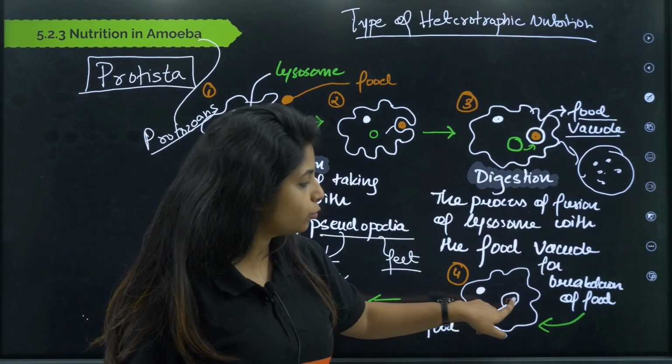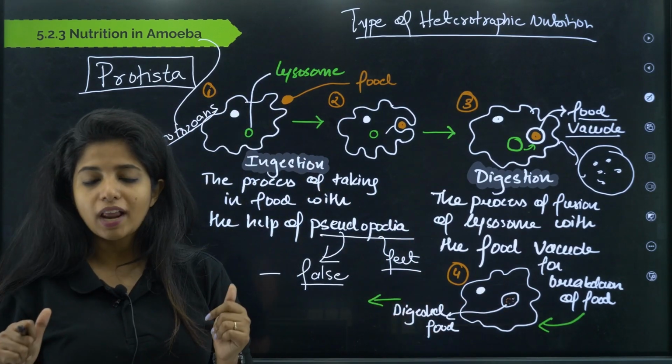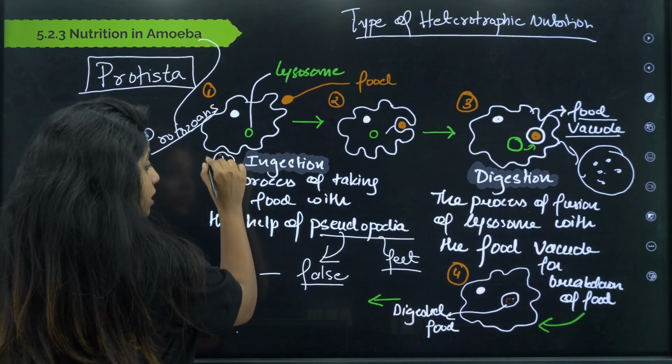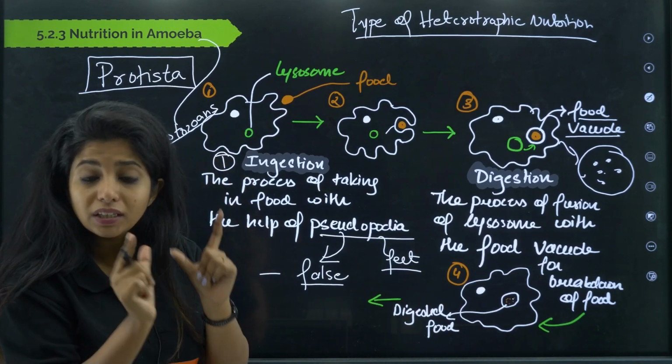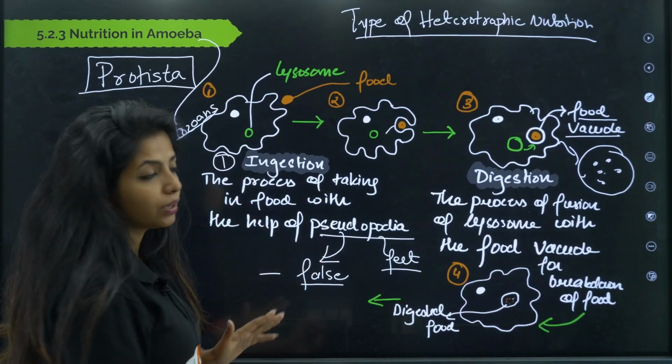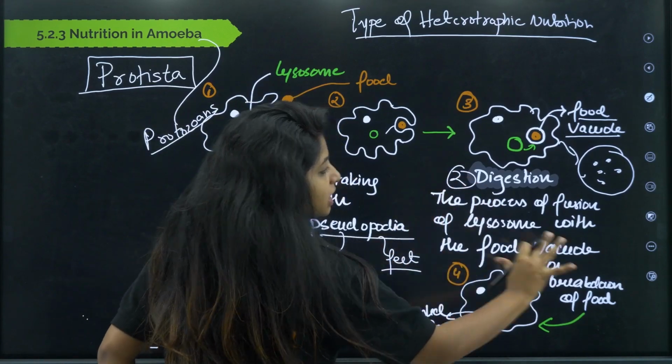Now we have the digested food inside the food vacuole. What will happen to that? So the first step, ingestion, is clear. You have to write the steps with the terms ingestion, underline and then explain. Digestion, underline and then explain.